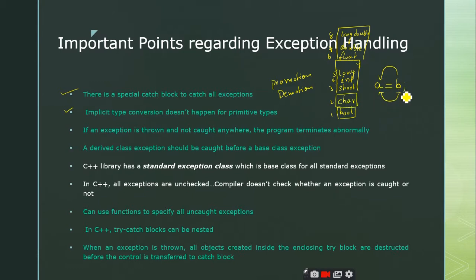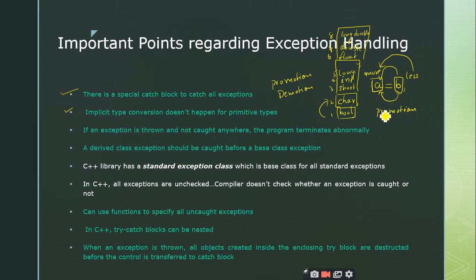When the right-hand side operand has less rank than the left-hand side operand, which has more rank, we are converting the less ranked operand into a higher ranked operand. So we call it a promotion. We are giving promotion to the ranks. So when you convert a bool into a character, what happens here? Promotion, sir. It is called promotion, right?